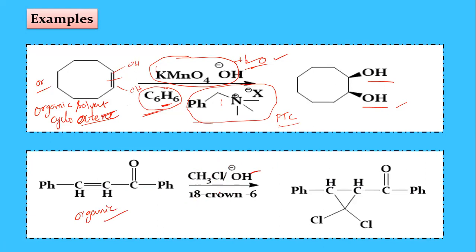Now, already we gave examples of this phase transfer catalyst. 18 crown 6, this is the crown ether. This is the phase transfer catalyst. By using this phase transfer catalyst, again the addition of this dichloromethylene group happens here. In this reaction between the compounds present in the water and the compounds present in the organic solvent, we finally get the product by using the phase transfer catalyst.